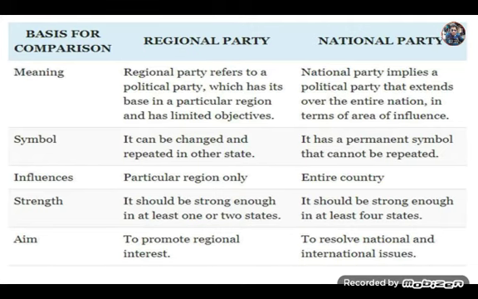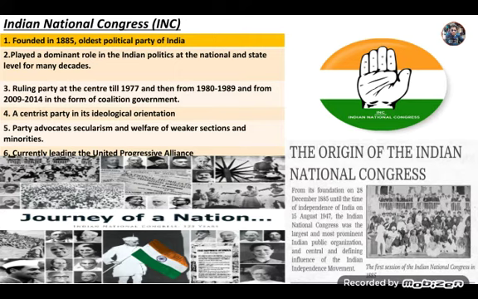First is the Indian National Congress, founded in 1885, the oldest political party of India, which played a dominant role in Indian politics at the national and state level for many decades. Congress party ruled over the center till 1977, and then from 1980 to 89, and from 2009 to 2014 in the form of a coalition government. It is a centrist party in its ideological orientation, and it advocates secularism and welfare of weaker sections and minorities. Currently, it's leading the United Progressive Alliance, which is an alliance of parties formed in the 2004 election.